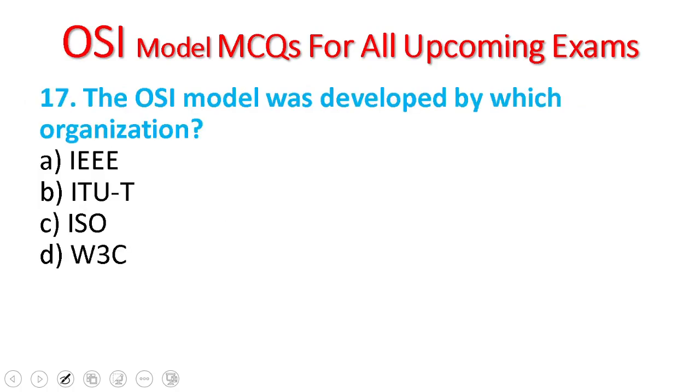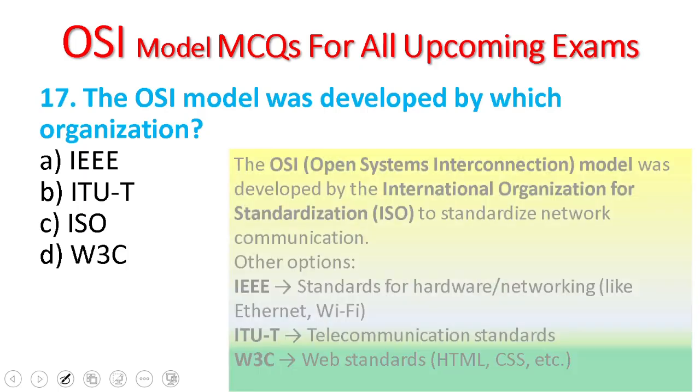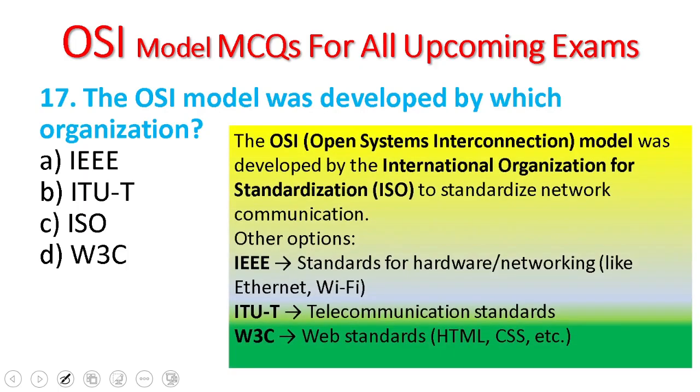17. The OSI model was developed by which organization? The OSI model was developed by ISO, which is the International Organization for Standardization, to establish network communication. The others are: IEEE stands for hardware networking, like Ethernet and Wi-Fi. ITU-T is telecommunication standards. W3C is web standards, like HTML, CSS, and the others.